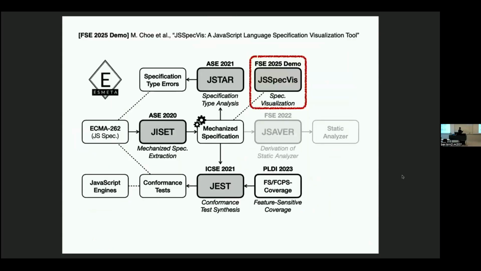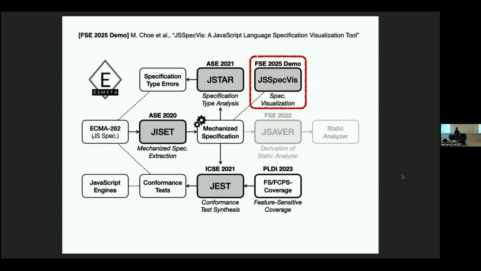So we generated conformance tests directly from the language specification. And after that, we realized that these conformance tests, or the synthesized simple programs, are really good for understanding edge cases. It means that if we show the programs for each specification part, then we can enhance the understanding of the readers of the specification.